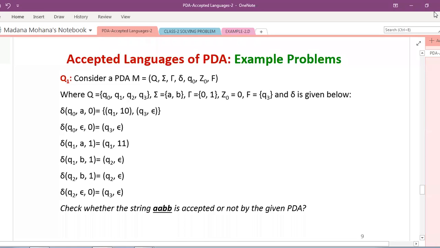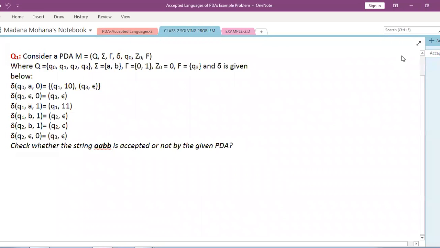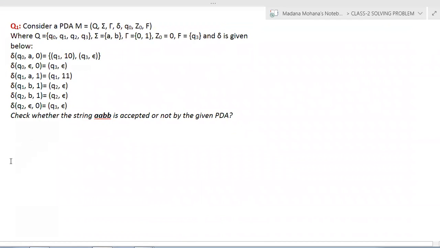Now we will solve them. See the first problem, here you can observe the question will be given like this. So consider a PDA M equal to (Q, sigma, tau, delta, q naught, Z naught, F).